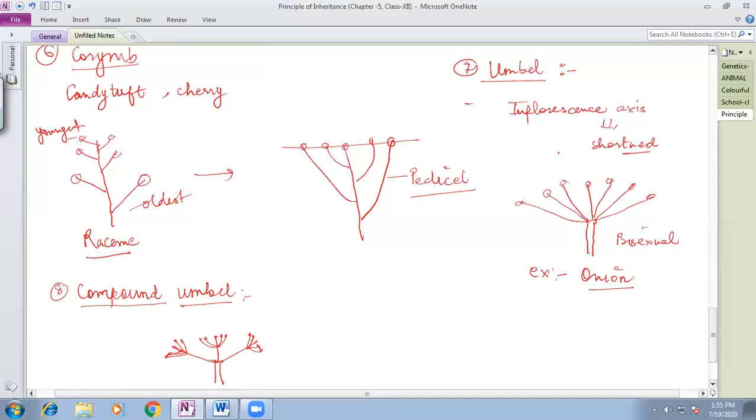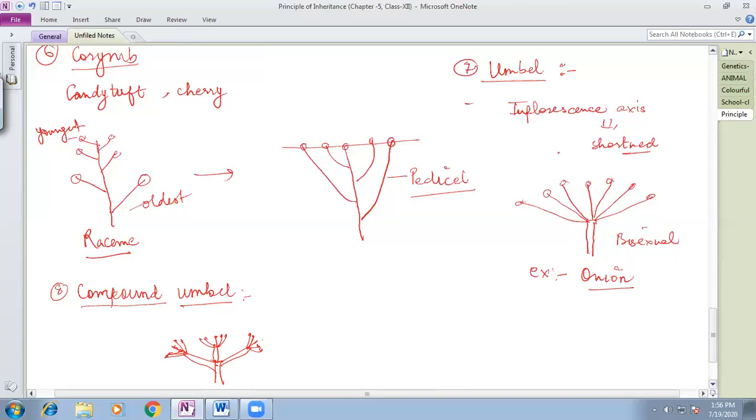But here there is more than one such condition, and that's why it is a compound one, where the inflorescence axis is branched. First of all, the inflorescence axis branched: this is the one branch, the second branch, and the third branch. Then on the branches, from one single point, the flowers were borne.